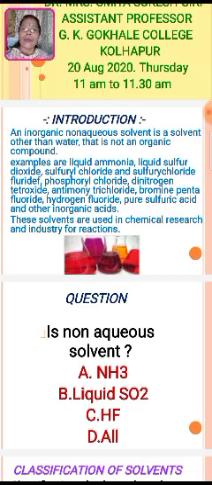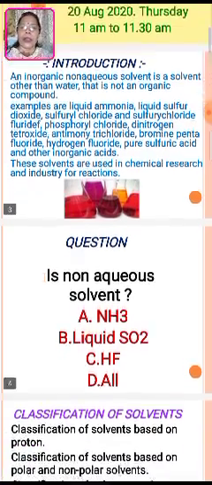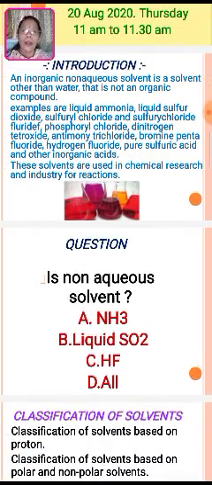The solvents studied in inorganic chemistry are nothing but the non-aqueous solvents. Remember how liquid ammonia acts in our life also. Sulfur dioxide we also use for the preparation of sulfuric acid. These solvents are used in chemical research and in industries for reactions.